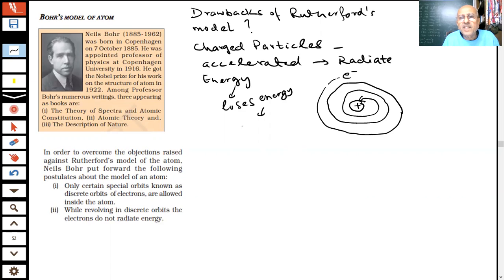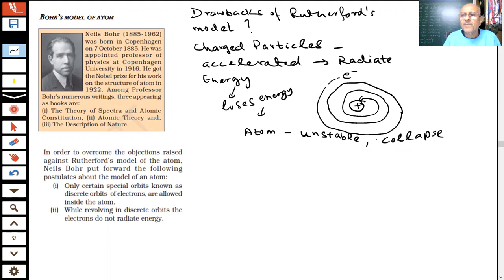That means if this is true, then the atom will be unstable. This model is not stable, student. This means this atom is unstable and will collapse. And if the atom collapses, then the matter also collapses. What matter are we talking about? You said all matter is made up of atoms. But matter exists. Matter is not collapsing. If the atom is not stable, matter cannot be there.